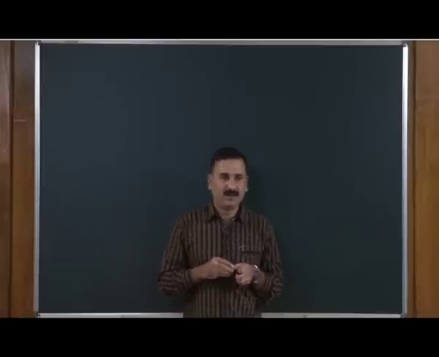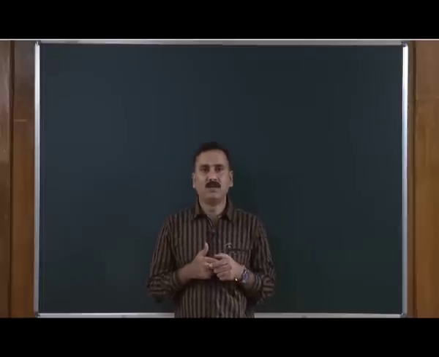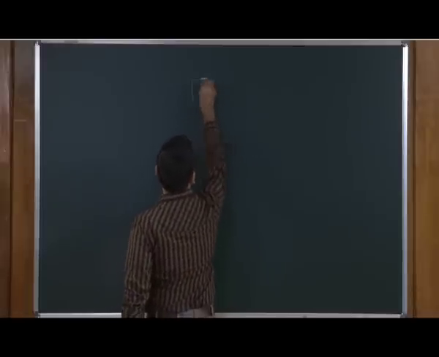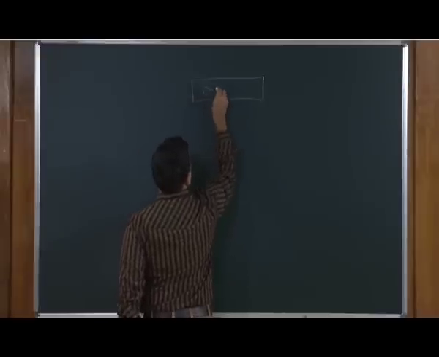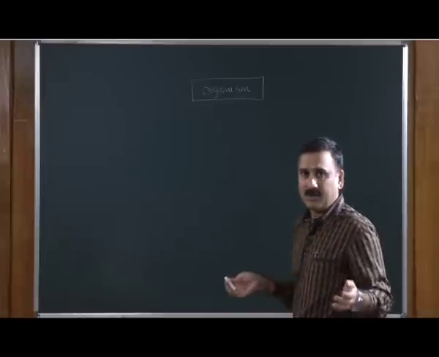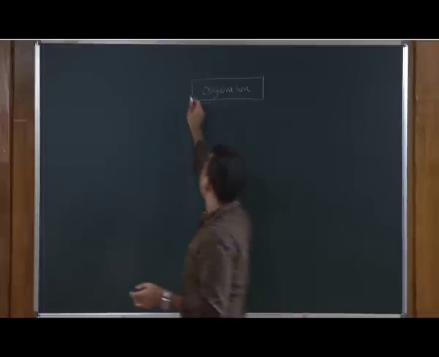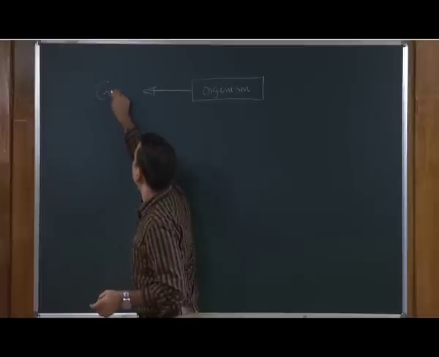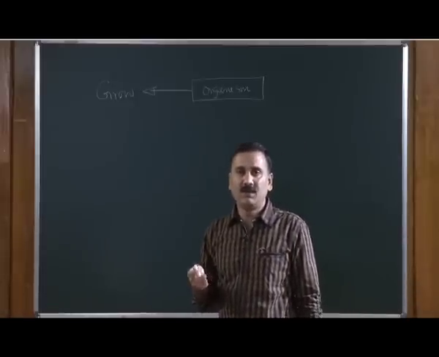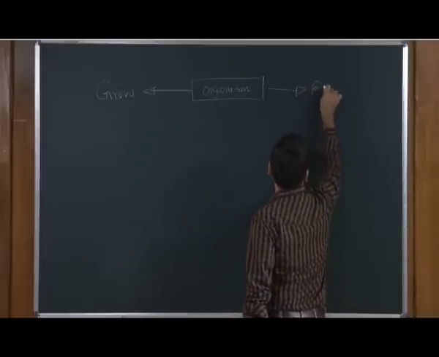So, let us get started with understanding what the minimum requirement of an organism is to pursue its life cycle. Imagine that you have an organism. What does this organism have to do? This organism has to grow over the course of time. So, it has to grow. Every organism also wants to increase its number during its lifespan, and it does that by the process called reproduction.